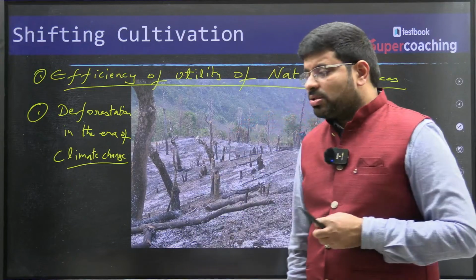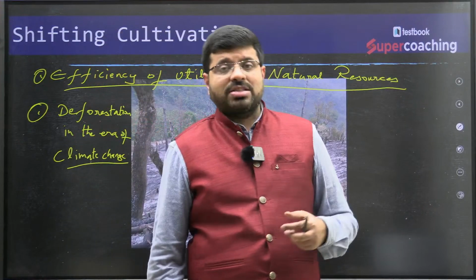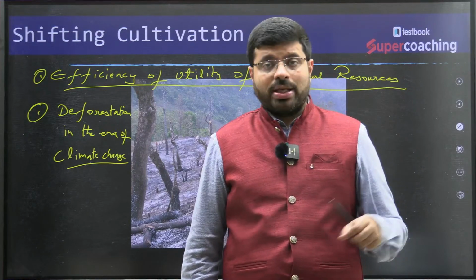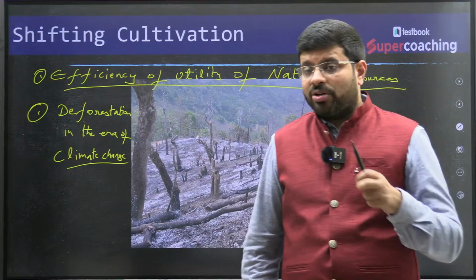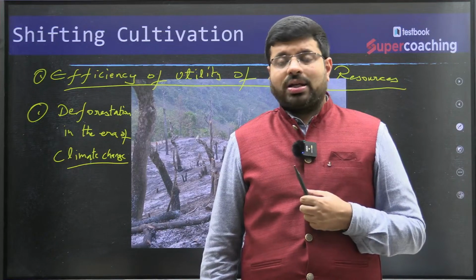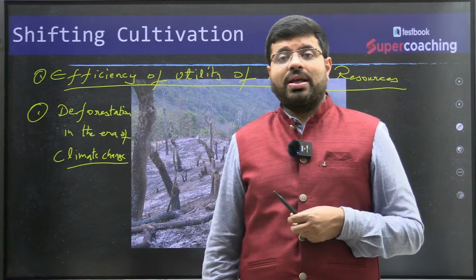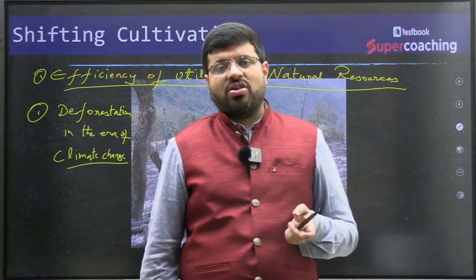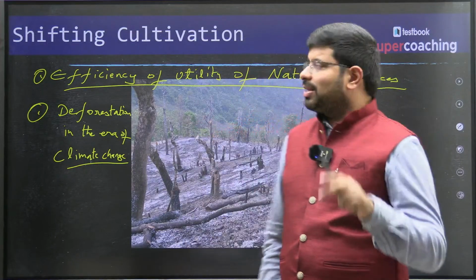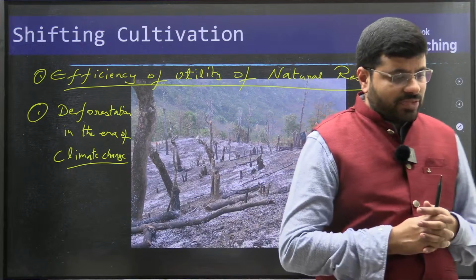that it is not just the practice of agriculture, but also a way of life. There is so much traditional knowledge you can get out of that, in terms of storage, in terms of the kind of soil, allowing the soil the opportunity to get replenished again, right? The kind of knowledge with respect to seeds and all. There is so much knowledge we can get out of shifting cultivation beyond just calling it deforestation, right? But once again there is the debate of efficiency of utility of natural resources. So these are the things we need to understand.